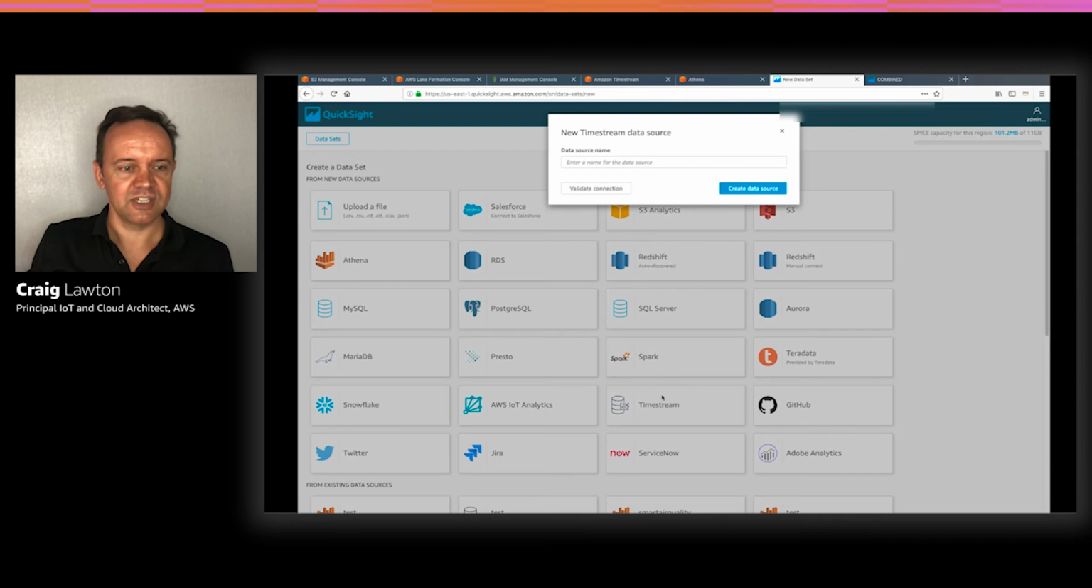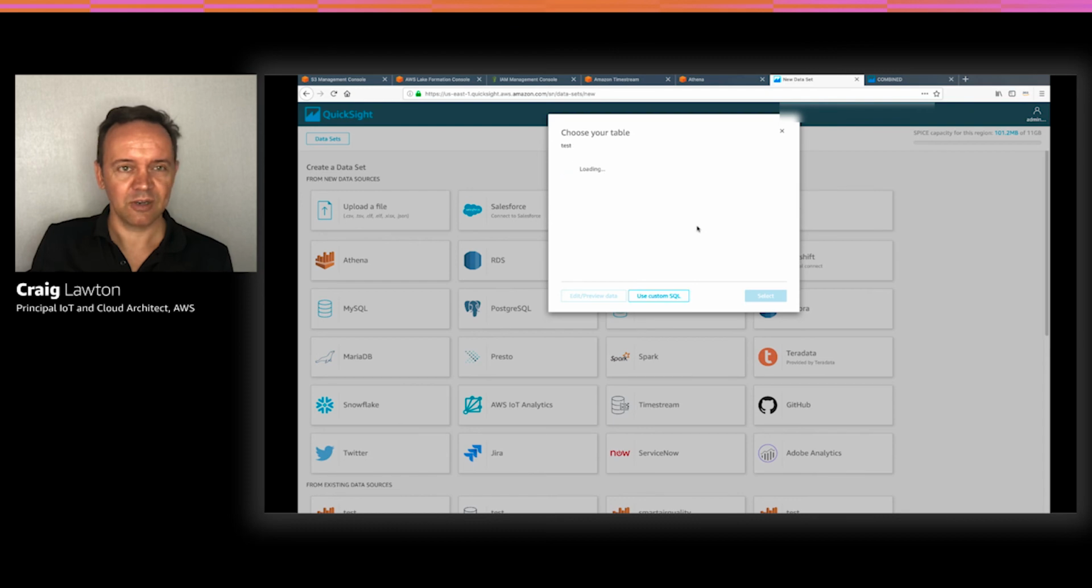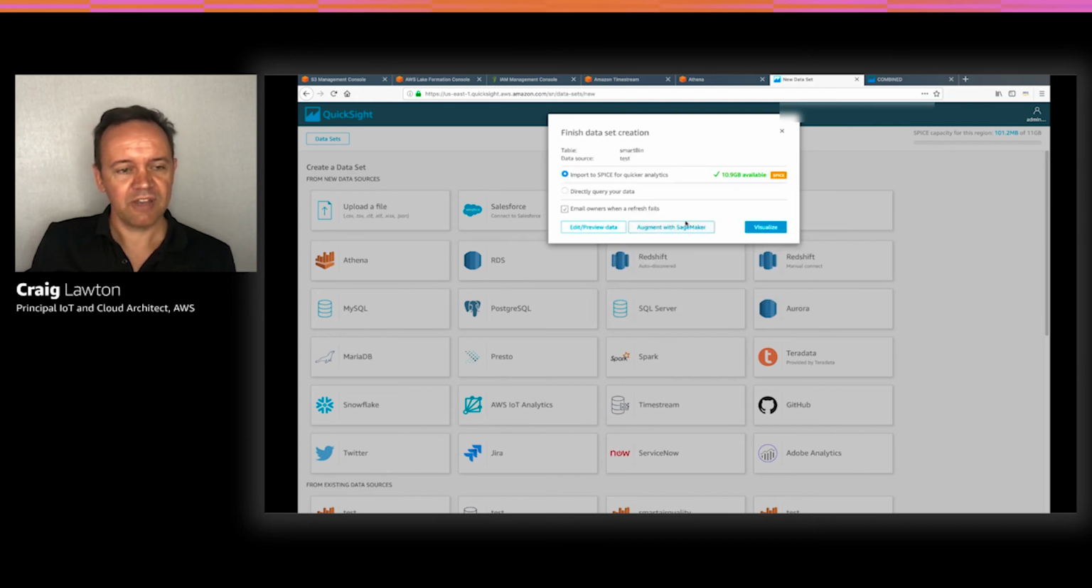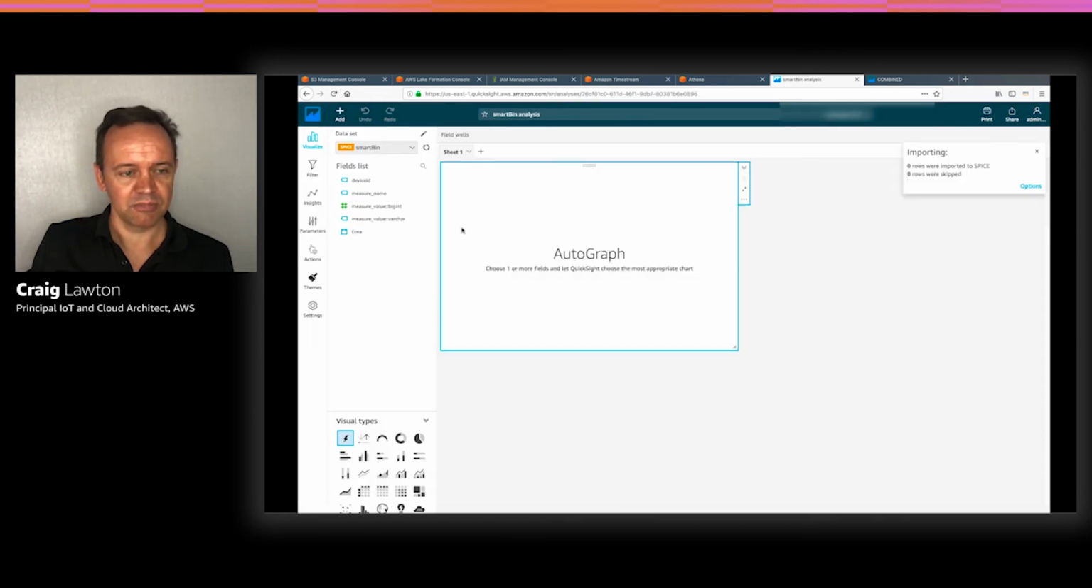So when you click New Data Set, you can choose Timestream. We'll call this one Test, and you can create that data source. That'll then list all the Timestream tables that are available in your account. And we can click on Smart Bin just to be consistent. You have the choice then to import that to SPICE, which uses a lot of in-memory optimization for your queries, so they go blindingly fast.